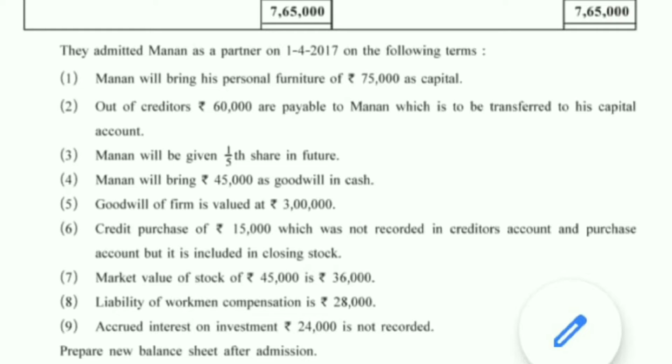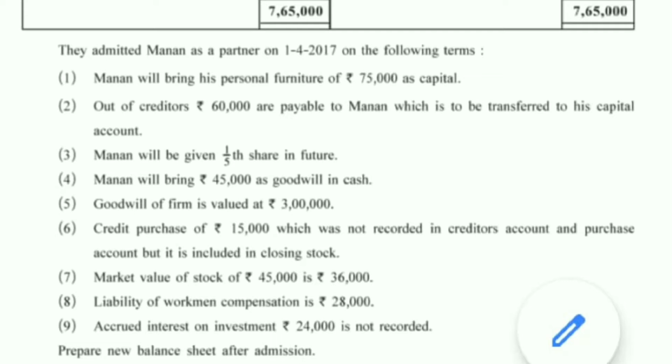In the seventh adjustment, in place of 45,000, make it 40,000, and 36,000 as it is. In the eighth adjustment, 28,000 is given, make it 32,000. Okay. In the ninth adjustment, 24,000 is given, make it 20,000. Now what will happen, it might be possible that in the revaluation account some balance will be remaining. So you already know how to transfer that particular balance. Based on that, kindly solve the sum.